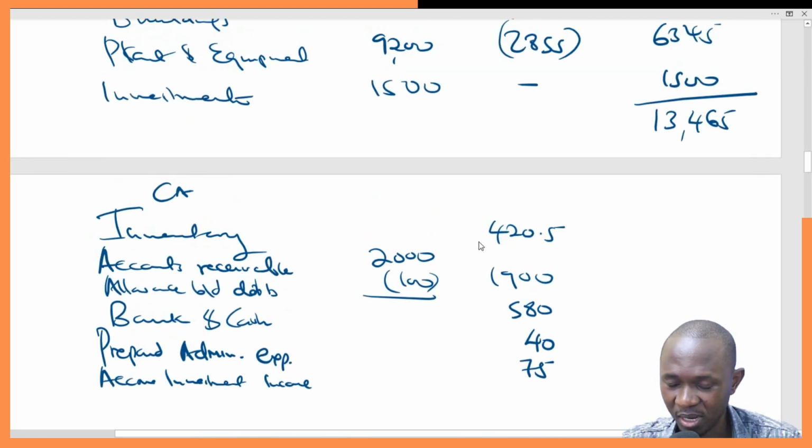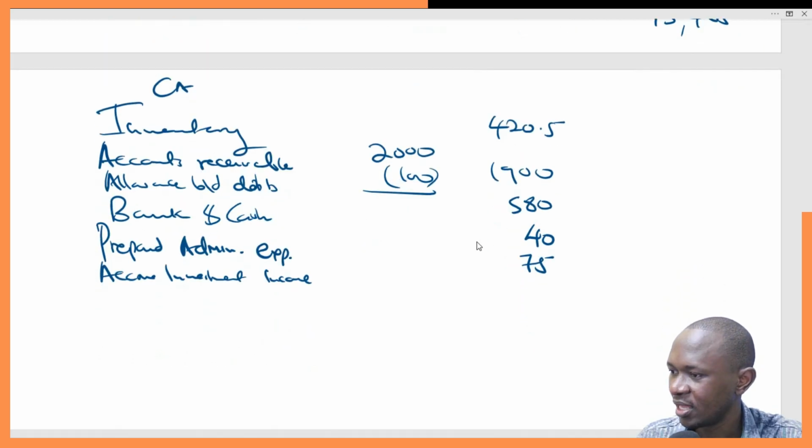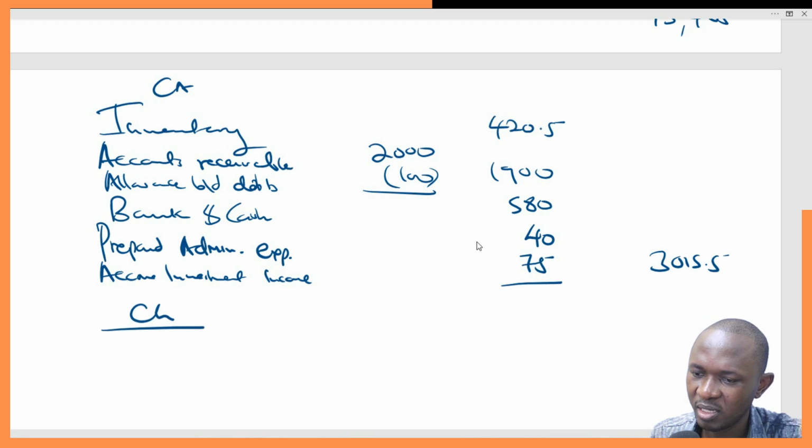Those are the ones that we managed to identify. So 420.5 plus 1900 plus 580 plus 40 plus 75. This gives us 3015.5. Then we go to current liabilities.